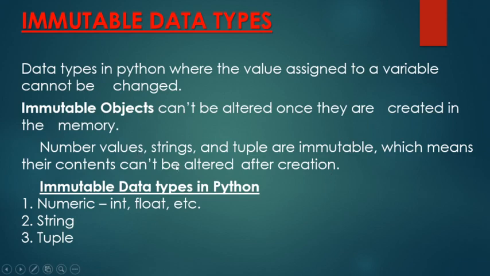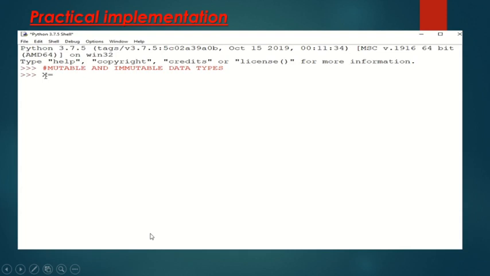Numbers, strings and tuples are immutable, which means their contents can't be altered after creation. Once we have created those variables, we cannot change their values. We will discuss the numeric data types: integer, float, complex numbers, etc., and strings and tuples under immutable data types. So let's see how they are practically implemented in our program.